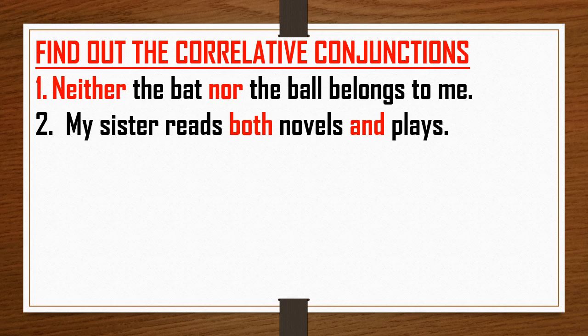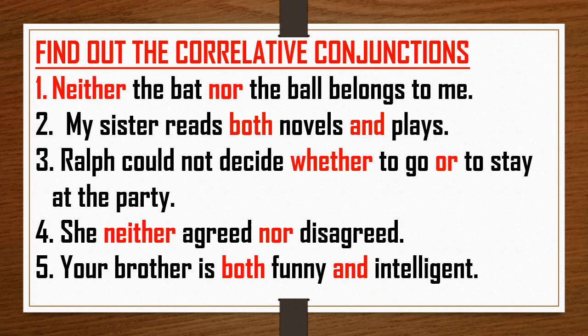Second sentence: my sister reads both novels and plays. So the pair is both and. Next sentence: Ralph could not decide whether to go or to stay at the party. So here the pair is whether and or.